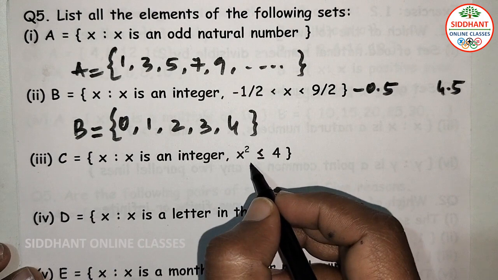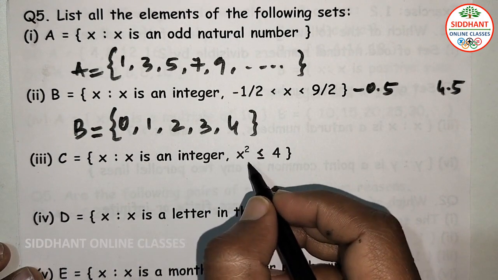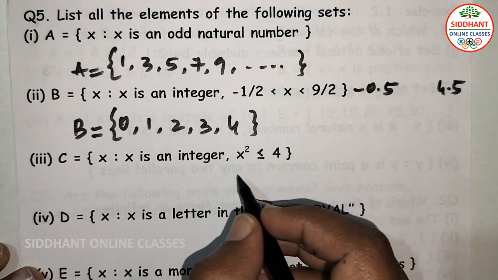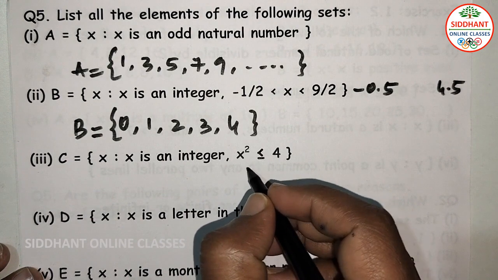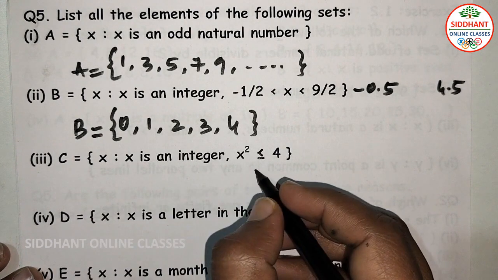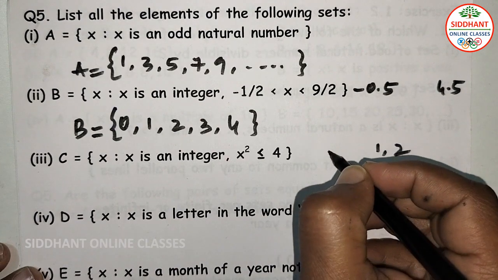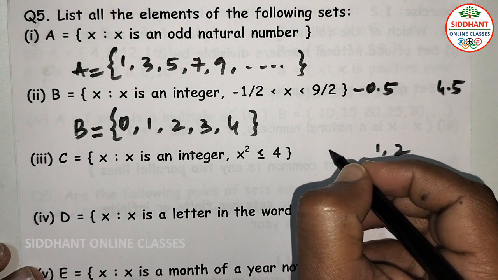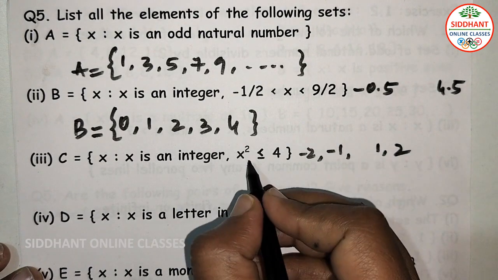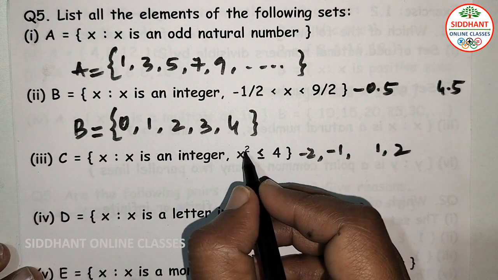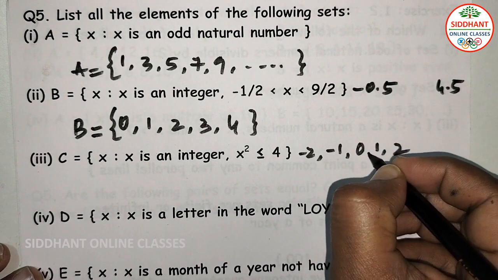So up to 1 and 2 only we can write. They asked for integers. So on the positive side we get 1, 2. On the negative side we also get minus 1 and minus 2. And in between, when you input 0, which is less than 4, we can get 0 also.